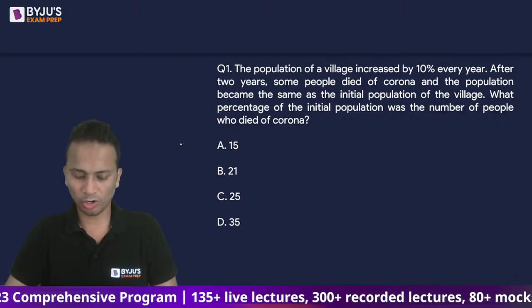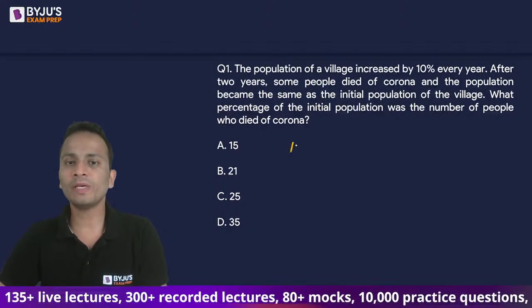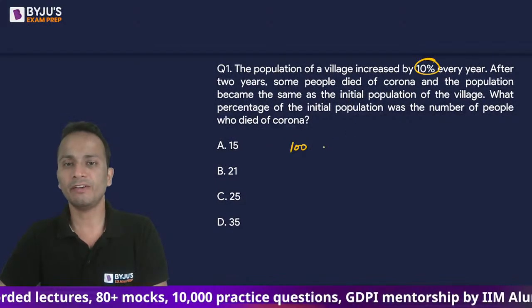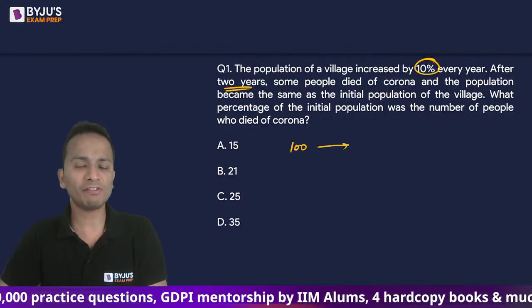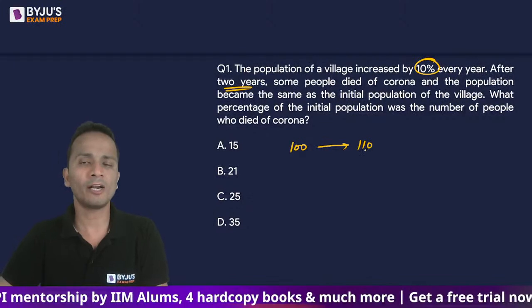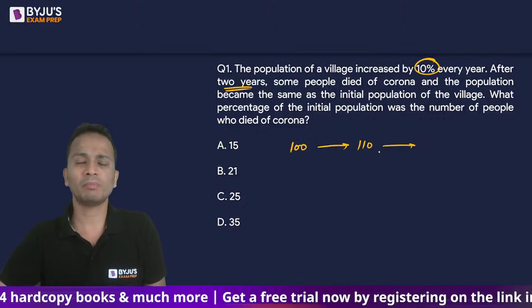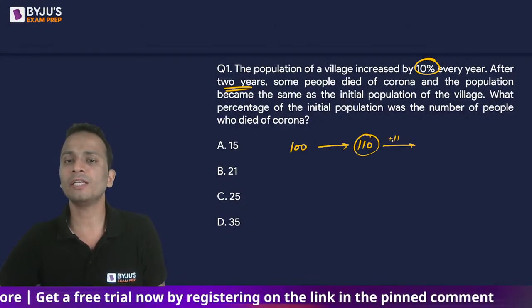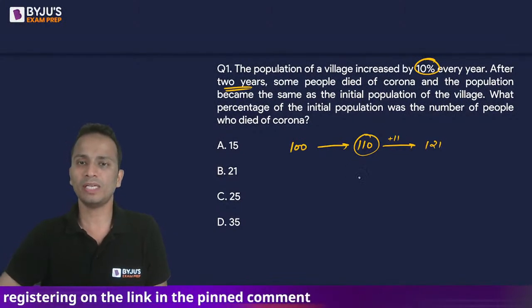All right, nice. So let's quickly solve this one. I'll start by assuming the initial population as 100. Now the population increases by 10% every year for 2 years. After the first year, after an increase of 10%, the population will become 110. Now further, the population will again increase by 10%, but this time it will be 10% of 110. That means the population will increase by a value of 11, and it will become 121.